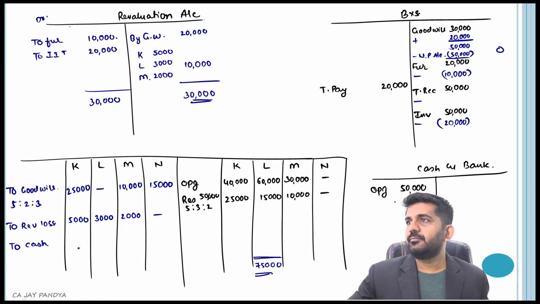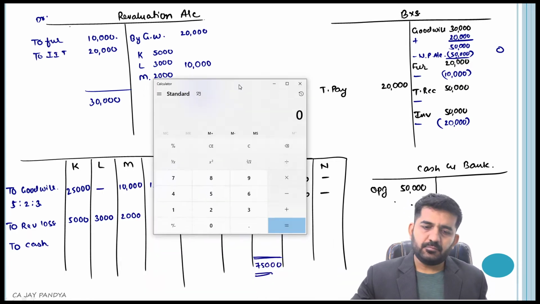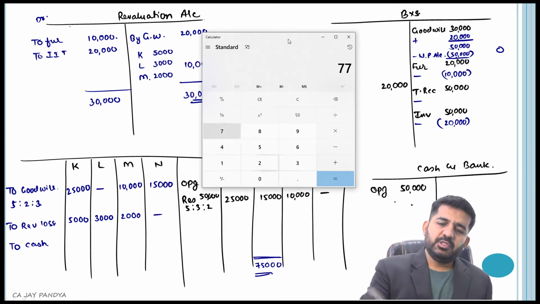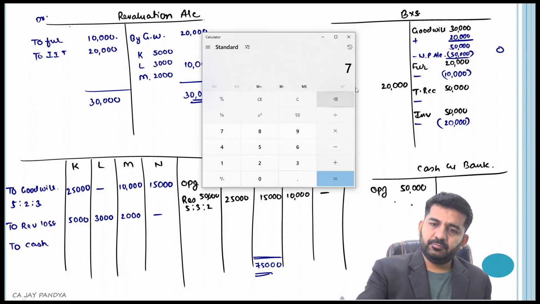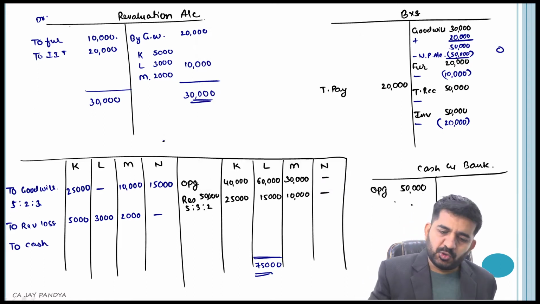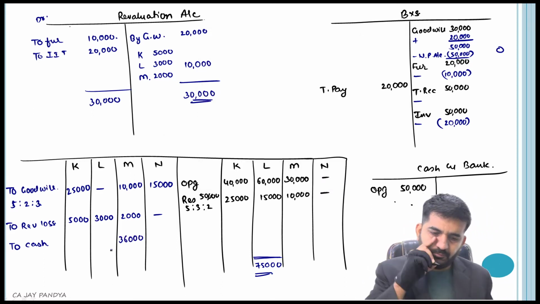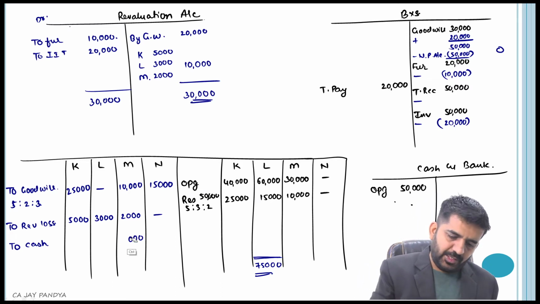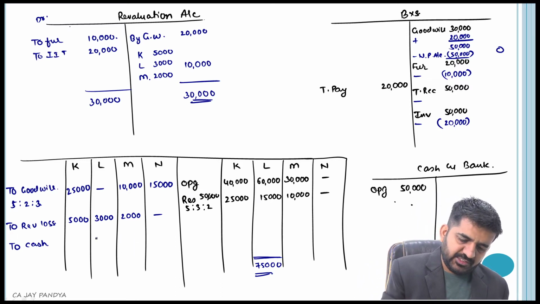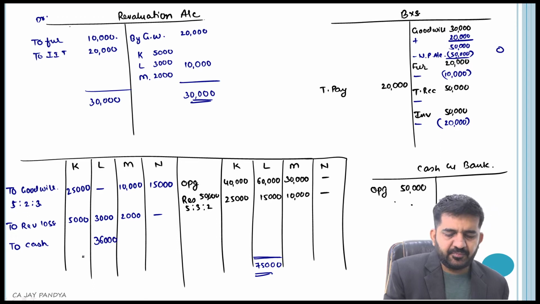72,000. 72,000 divided by 2 is 36,000. So 36,000 will be given in cash. Sorry, 12. 36,000 will be given in cash.